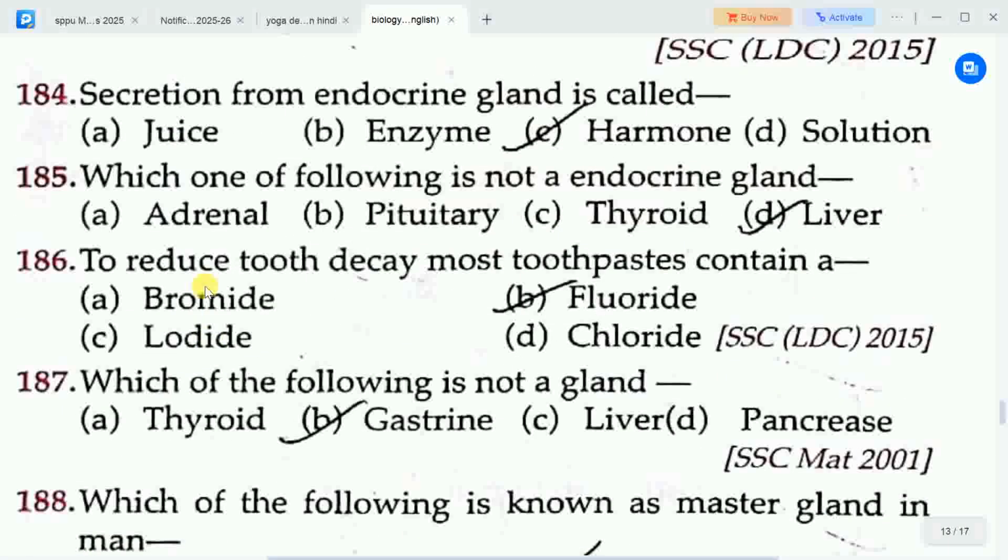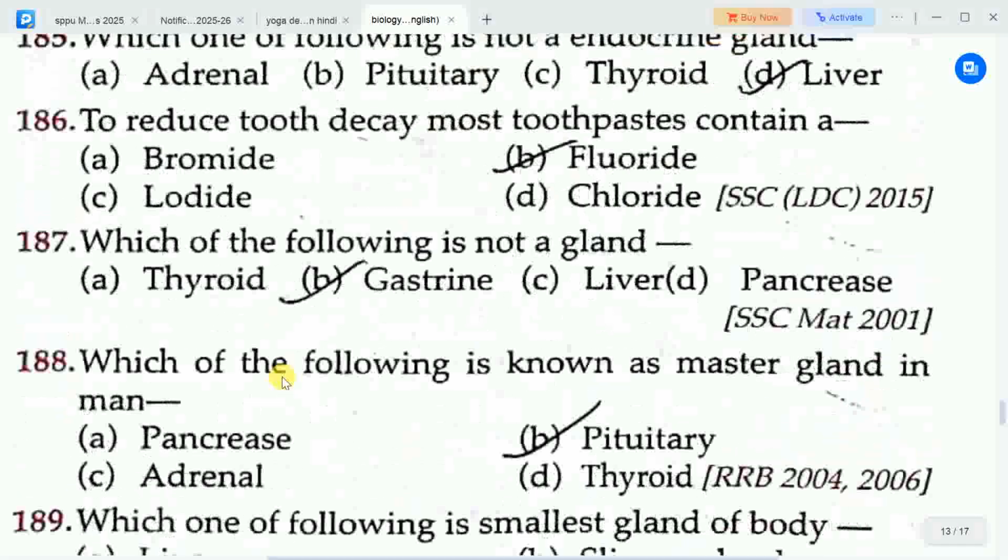Next question is, to reduce tooth decay, most toothpastes contain a. Options are A. bromide, B. fluoride, C. fluoride, D. chloride. Correct answer is option B. fluoride. To reduce tooth decay, most toothpastes contain a fluoride.